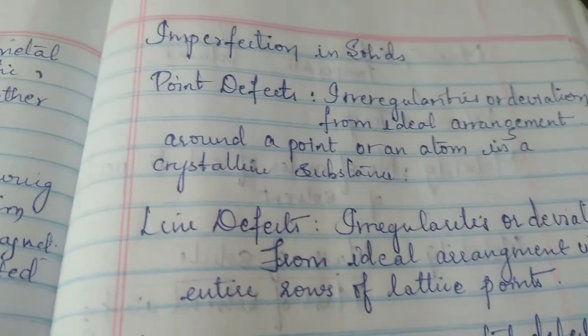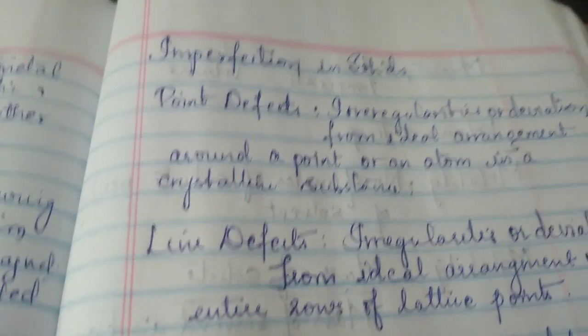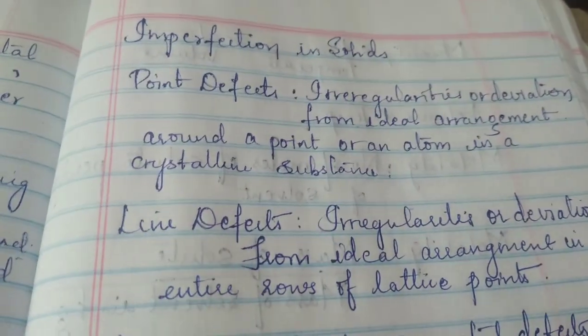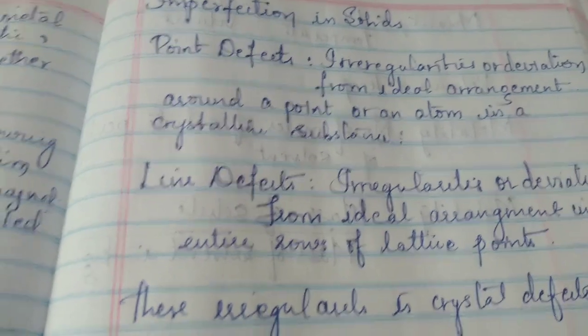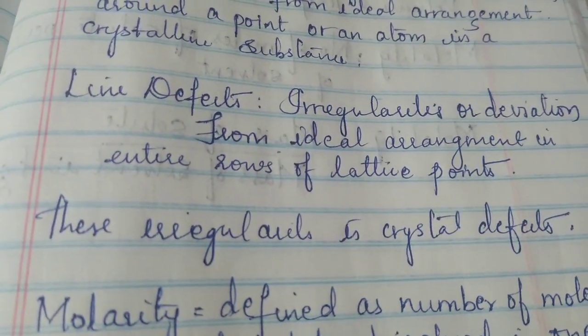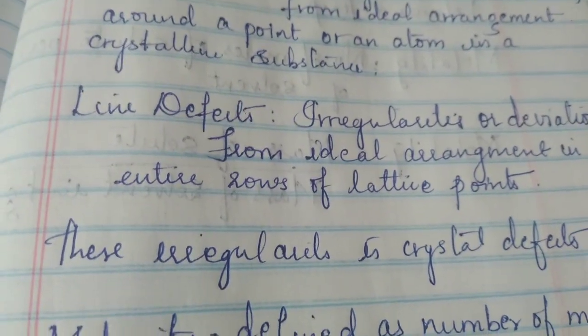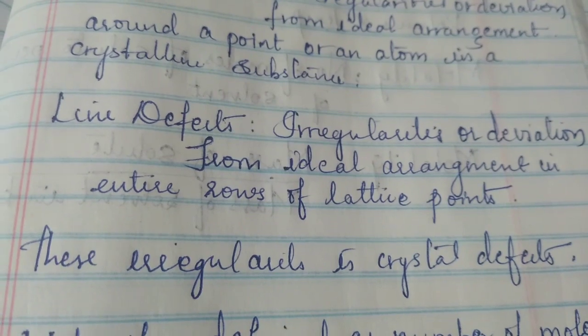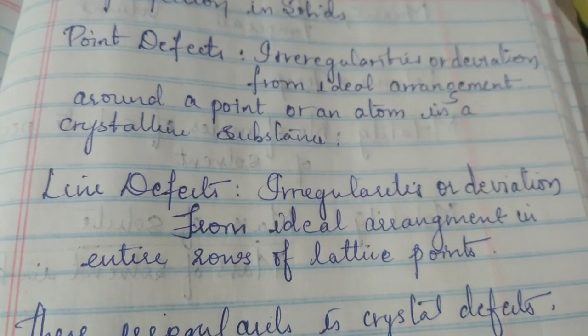Imperfection in solids: we are going to see there are mainly two types of defect. Point defect means irregularity or deviation from ideal arrangement around a point or an atom in a crystalline substance. Line defect means irregularity or deviation from ideal arrangement in entire rows of lattice points. So these irregularities as a whole we call crystal defects.